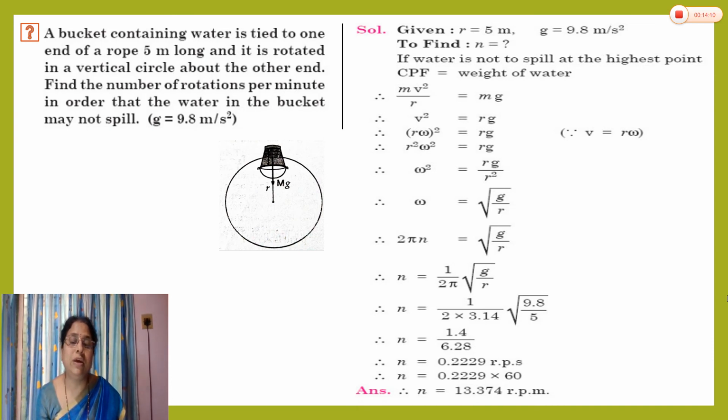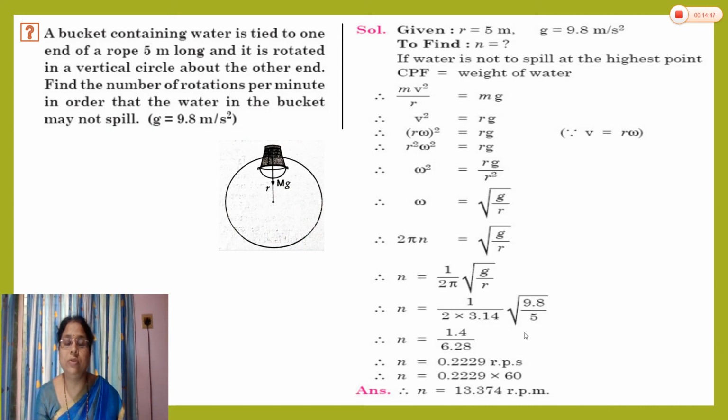See, this is the new equation for you. In the vertical circular motion, you can say the angular velocity at the uppermost point is under root g by r. So instead of angular velocity, we put here 2 pi n. Angular velocity and angular frequency are related by this relation. What is the relation between angular velocity and angular frequency? You can say that omega is equal to 2 pi n. So we use it here because we have to find the frequency. So what is the frequency now? n is equal to 1 upon 2 pi under root g by r.